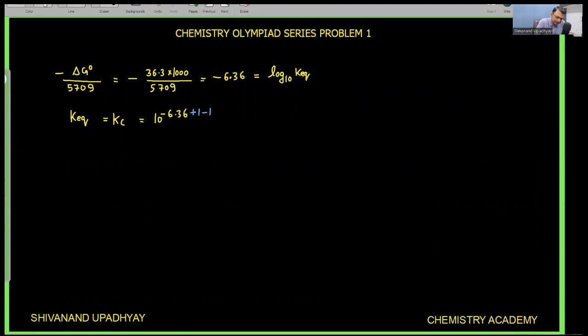By doing that, this can be written as 10 to the power minus 0.64 into, this will be plus 0.64 into 10 to the power minus 7. Minus 6 and minus 1 will be minus 7, 1 minus 0.36 will be 0.64.